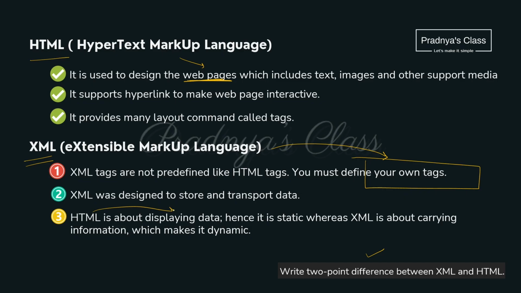HTML is related to only display data, that's why it's static, whereas in case of XML you are carrying information, that's why it is dynamic. In HTML you cannot create your own tags, we need to use the predefined ones. But in XML you can create your own tags.